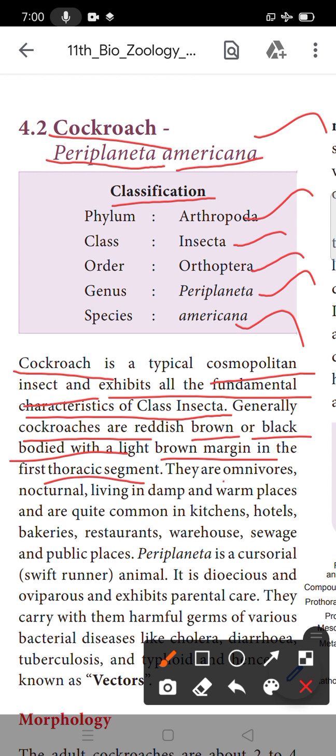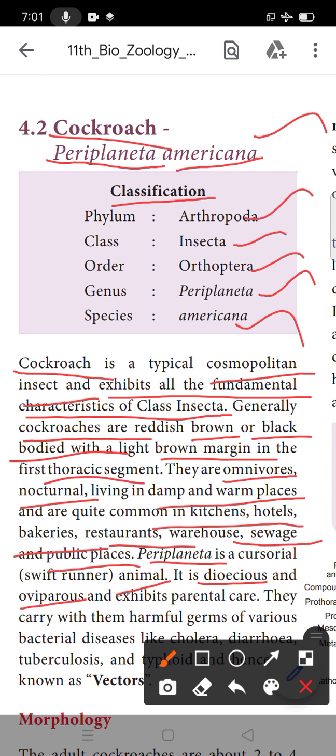They are omnivorous animals. Omnivorous, you already know. Then nocturnal, living in damp and warm places, quite common in kitchens, hotels, bakeries, restaurants, drains, sewage and public places. So all places are habitats for the cockroach. Periplaneta is a swift runner, and the animal is dioecious and oviparous.